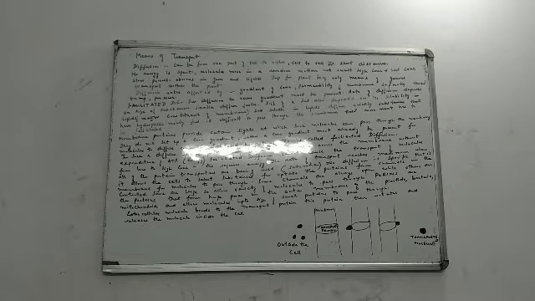Or if we say it in scientific language, for diffusion to occur, a gradient must be present. The rate of diffusion also depends upon the size of the substance. The smaller the size of the particles, the faster the diffusion rate. What substances are to be diffused? What substances are to be transferred? The rate of diffusion depends on that also. If the particles are smaller in size, the rate of diffusion is obviously faster.